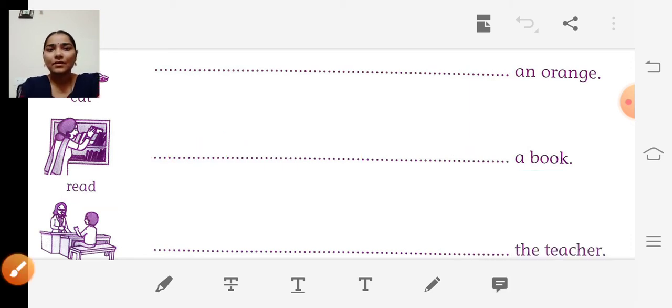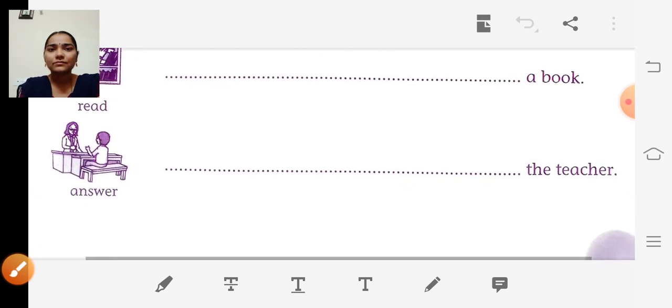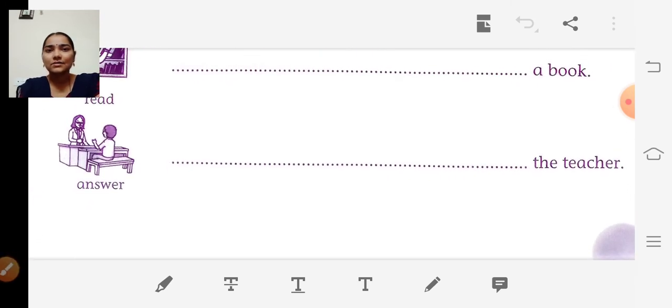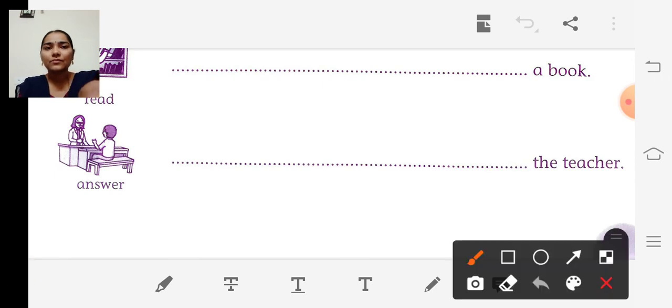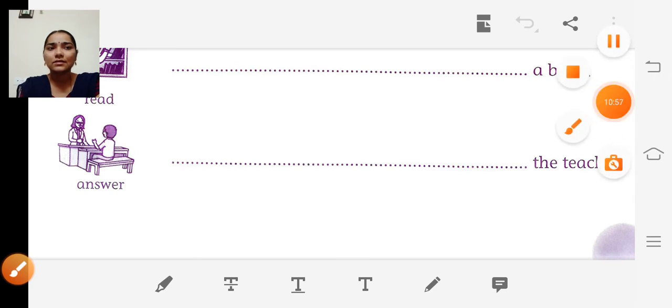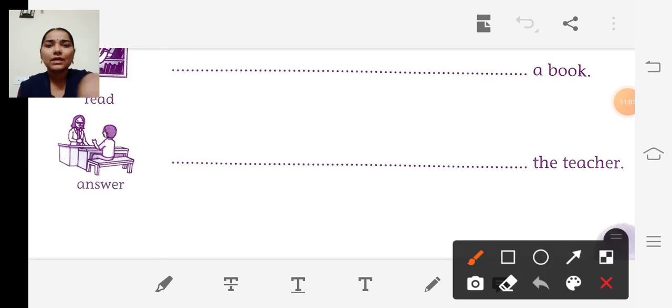Okay. So the next one, answer. So they have given the word answer, isn't it? So look at the picture. There is one boy sitting in the class and she is the teacher. Okay, they have given the word answer. So how can we write? He is going to answer the teacher.